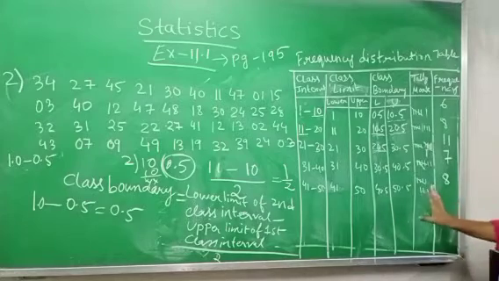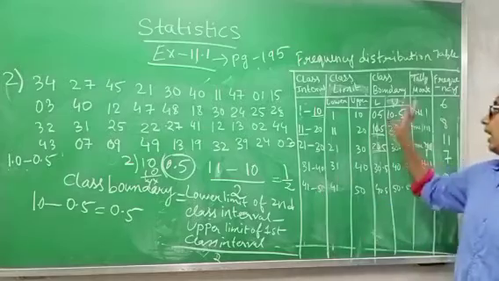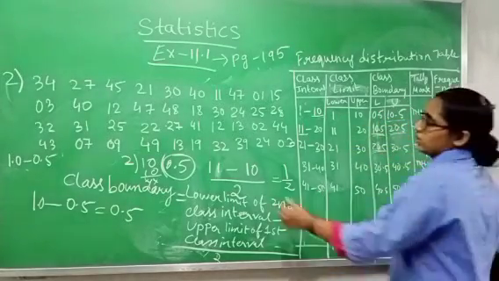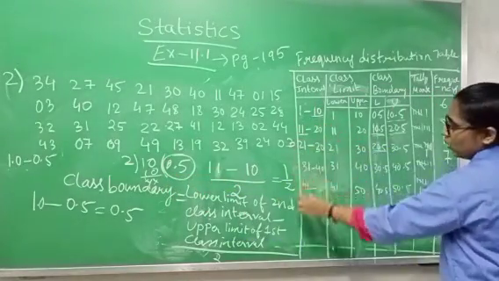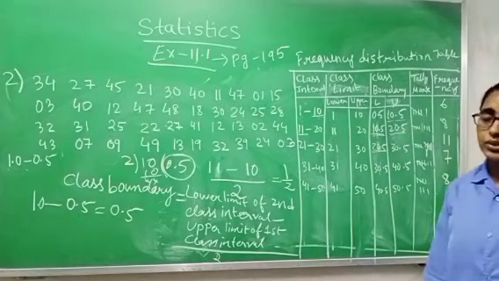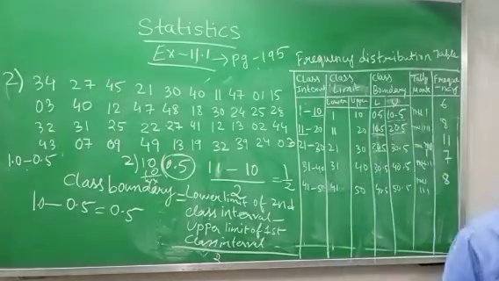Only in this one you have to make class boundary because it is an inclusive type of method. Whatever you are getting, 0.1, you have to subtract from the lower limit and add to the upper limit, and you will get this. And for tally mark, you will see the frequency. How you count that frequency I told you in the last question already. Okay, thank you.